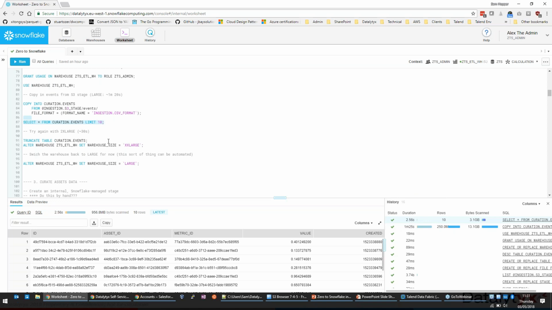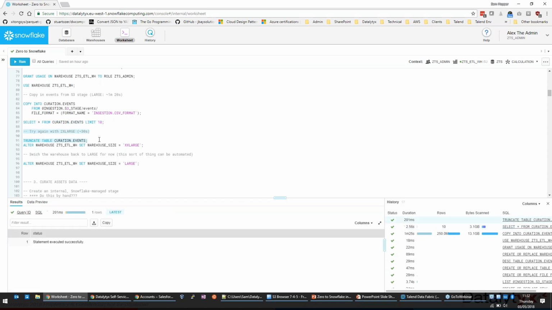What we'll do is we'll just try again by bumping up the warehouse a couple of times. So this will be 4 times larger, to go to 2X large. I'm just going to truncate the table first of all, and that's just a metadata operation. It's just unlinking the metadata reference from that data that's stored. The data hasn't gone anywhere, the data's still there, and we'll talk about the history that's maintained within Snowflake a bit later on. But we've literally just unlinked it, so if we did a select now, it's just going to come up with 0 results.